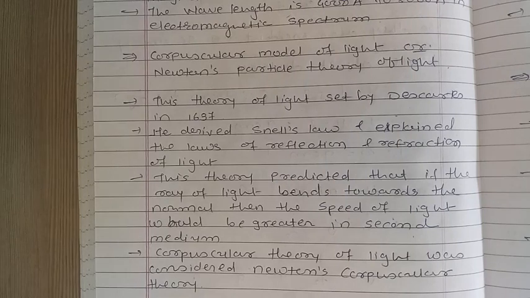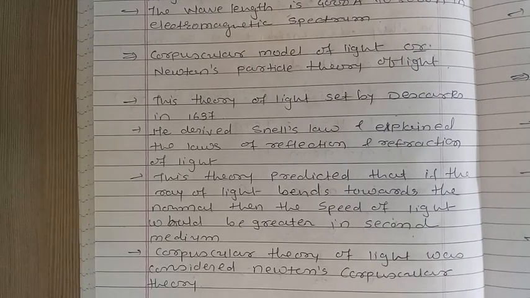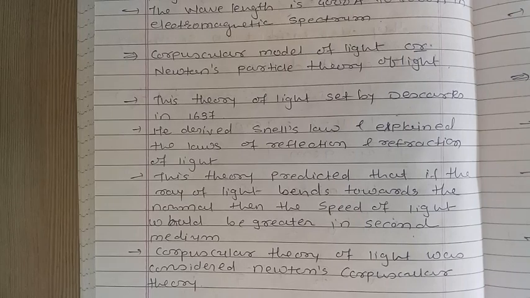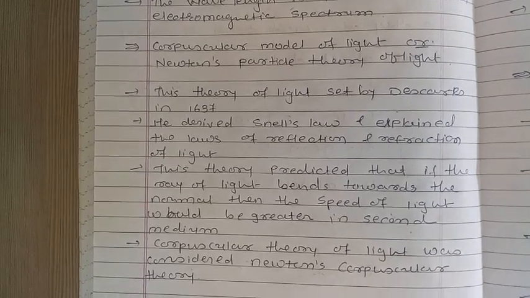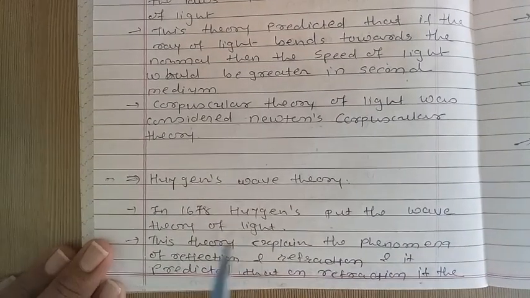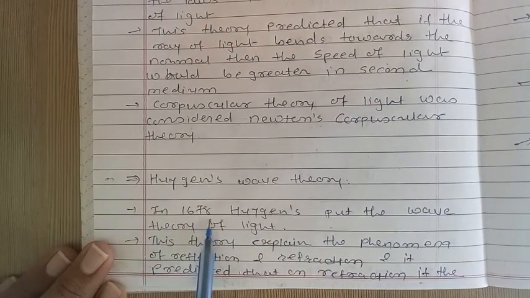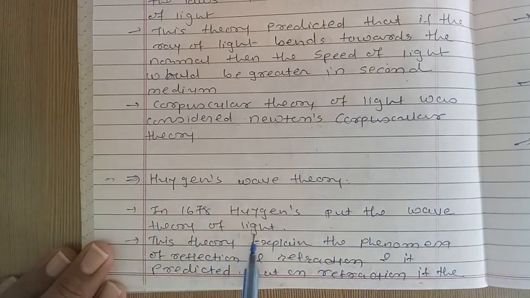I repeat, in Huygens wave theory, Huygens also explained the phenomena of reflection and refraction. He predicted that if the wave bends towards the normal, then the speed of light would be less in the second medium, or less in the denser medium. So see, Huygens wave theory: in 1678, Huygens put forward the wave theory of light.